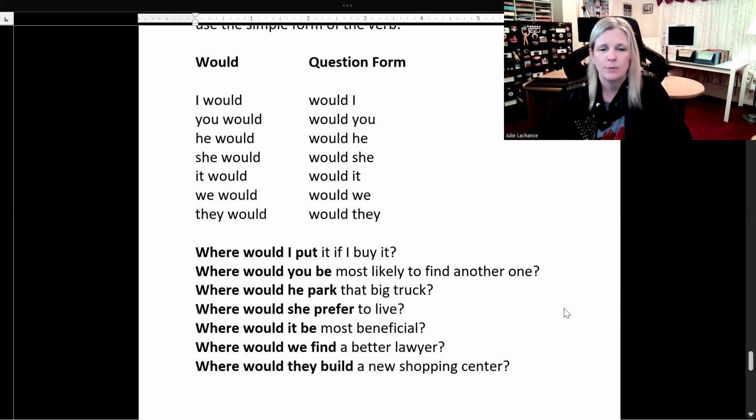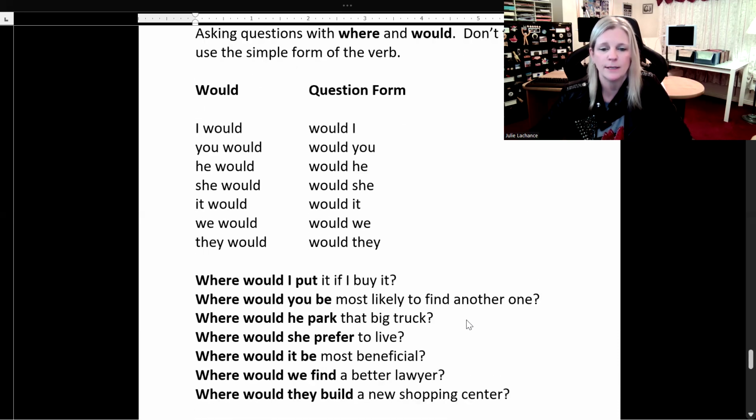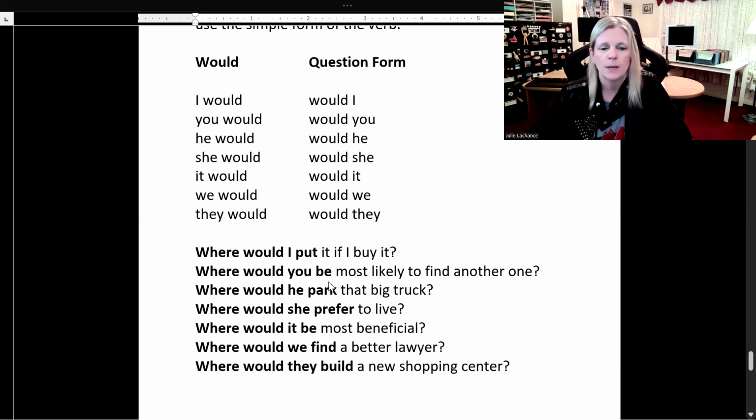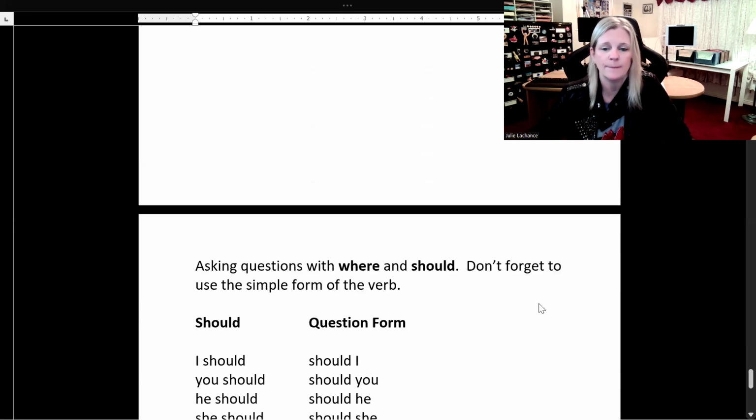Let's look for the simple form of the verb as we stated here. Don't forget to use the simple form of the verb. Let's try and find it. Put, be, park, prefer, be, find, and build. All in the simple form, just like we said earlier.